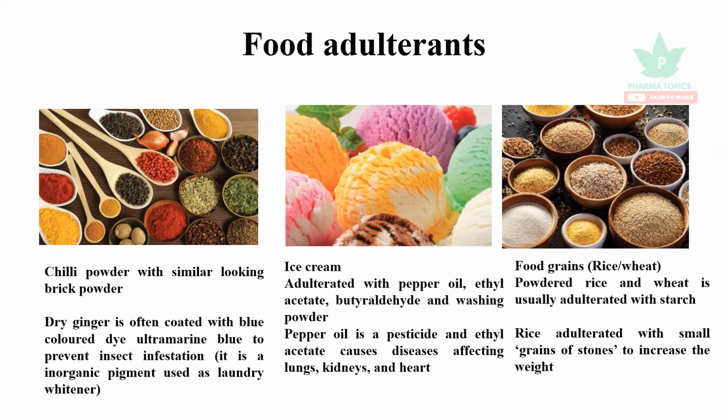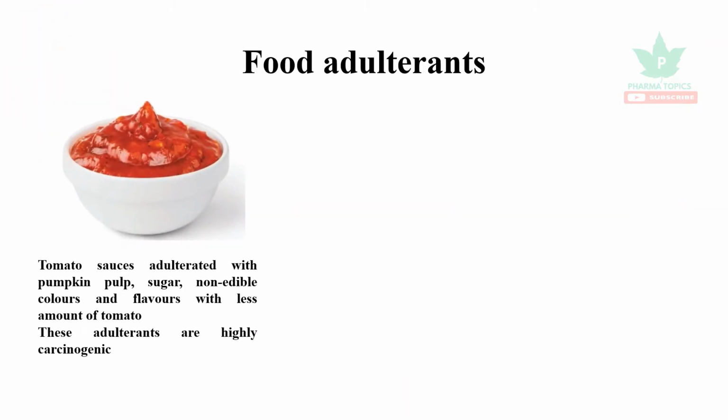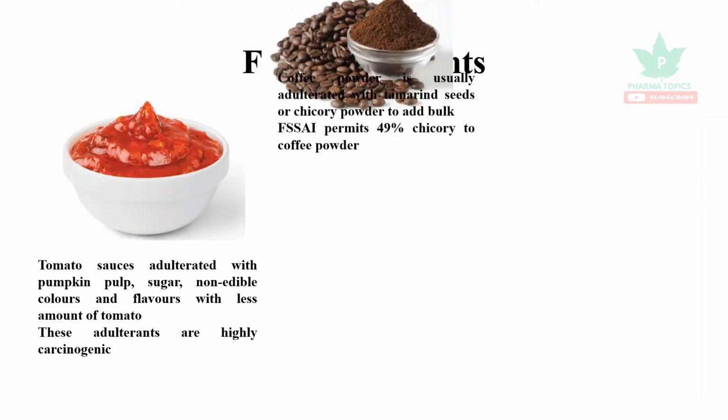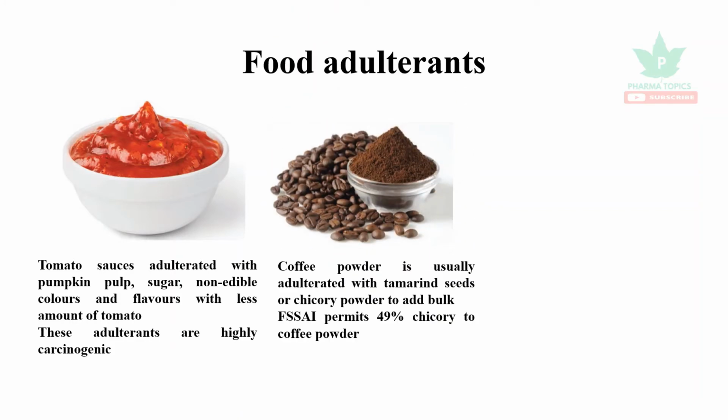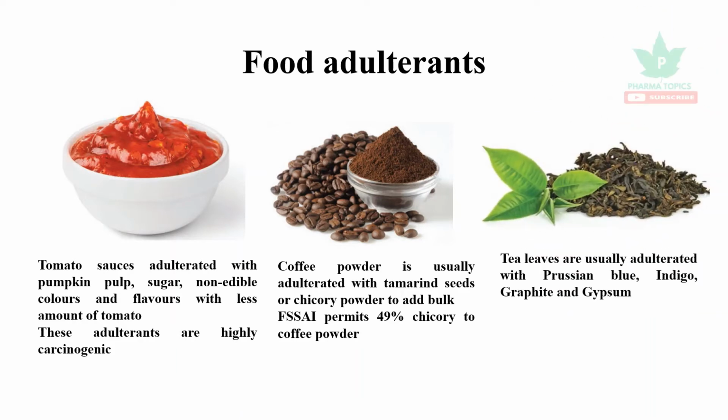And then food grains, rice, wheat, powdered rice, and wheat is usually adulterated with starch. Rice is adulterated with small grains of stones to increase the weight. Then tomato sauces are adulterated with pumpkin pulp, sugar, non-edible colors, and flavors with less amount of tomato. These adulterants are highly carcinogenic. And then coffee powder is usually adulterated with tamarind seeds or chicory powder to add bulk. FSSAI permits 49% chicory to the coffee powder. And then tea leaves are usually adulterated with Prussian blue, indigo, graphite, and gypsum.